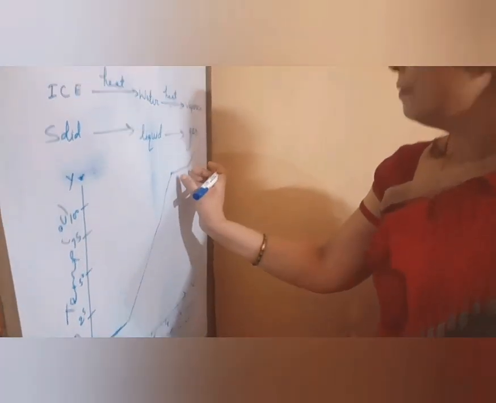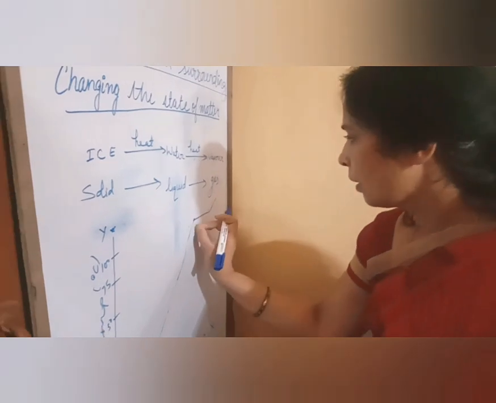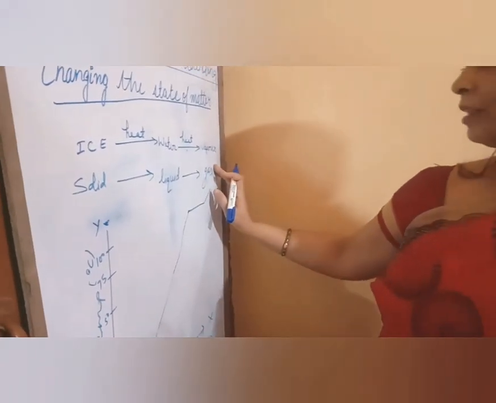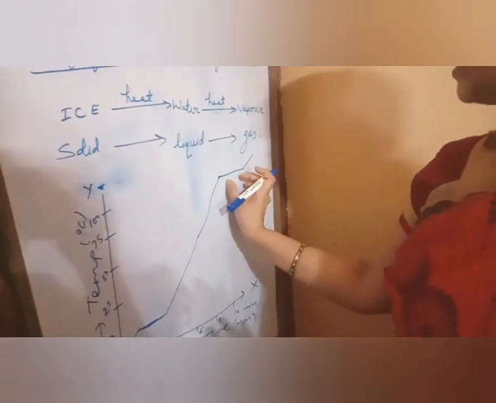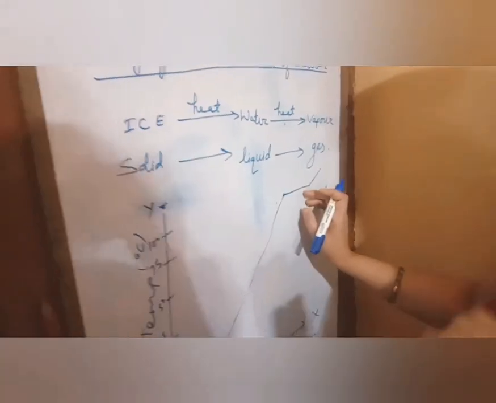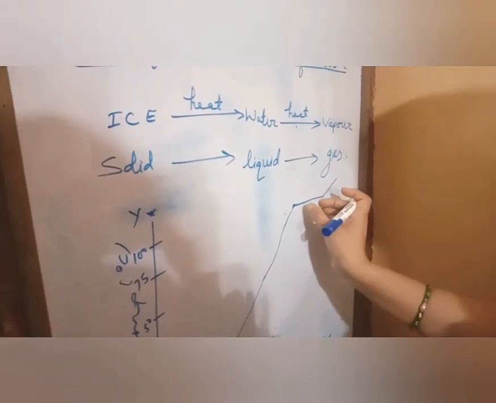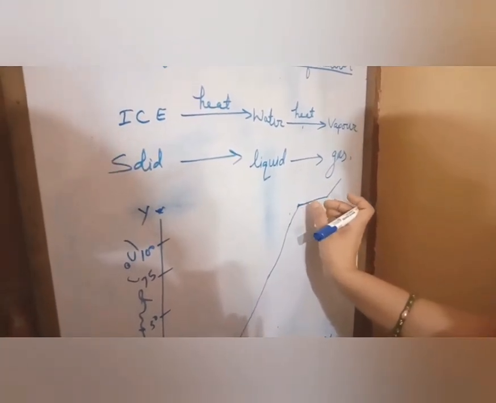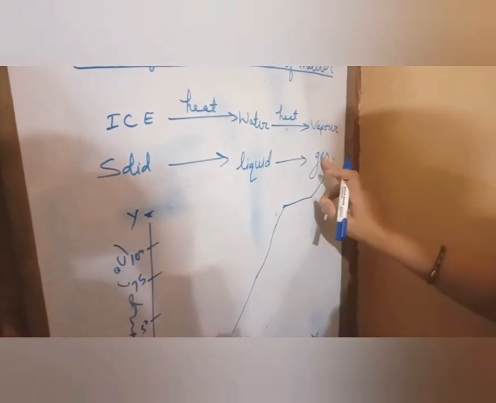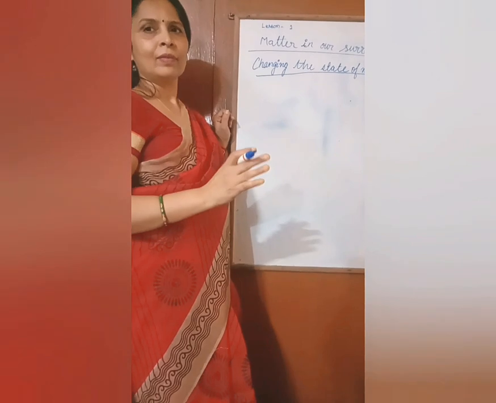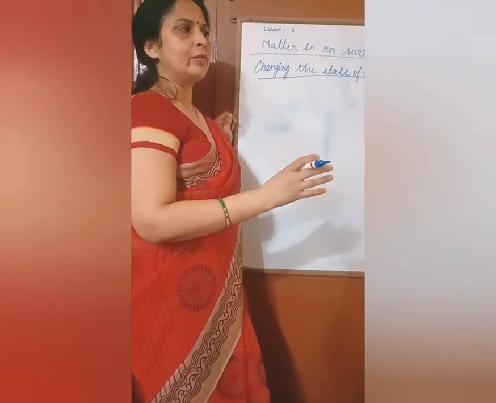At 100 degrees all the liquid water converts into gaseous water vapor, and the temperature stays constant at 100 degrees. After a few minutes all the liquid water converts into water vapor.